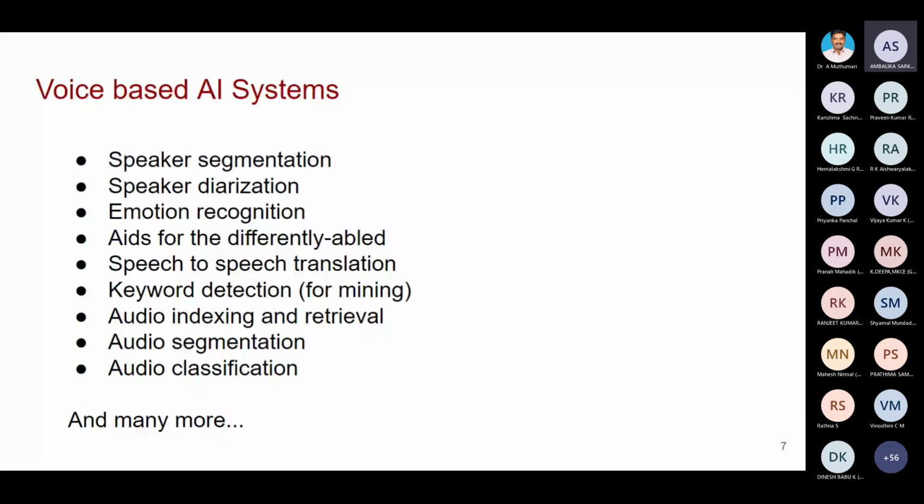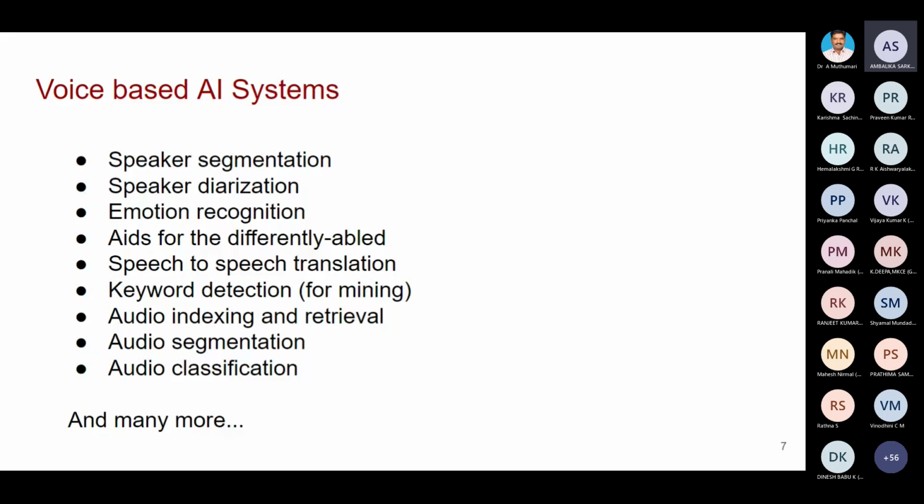Based on speaker segmentation, we have speaker diarization, which is an extension of speaker segmentation. In that meeting, you have to collect the speech segments spoken by our Prime Minister. Many people are present in the meeting, and at different points of time different people are speaking, but you need the speech from only our Prime Minister.